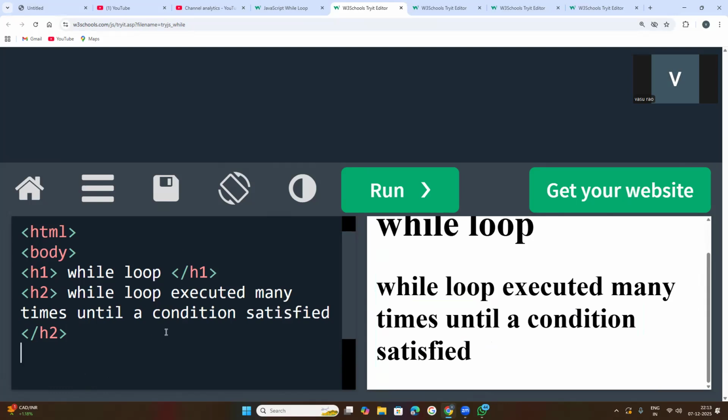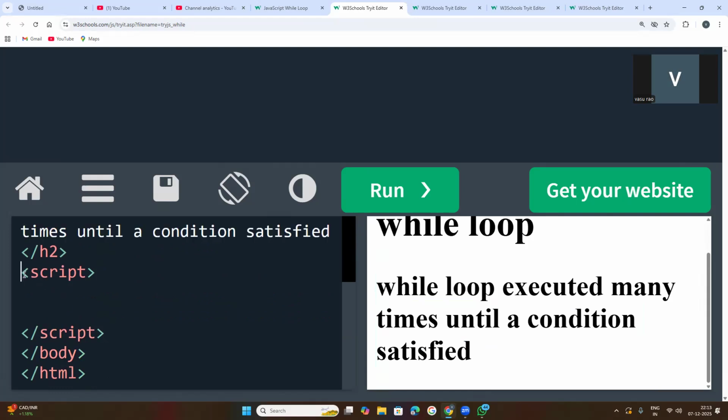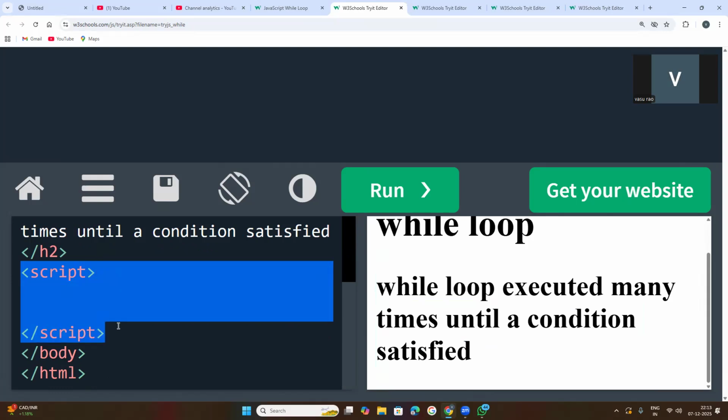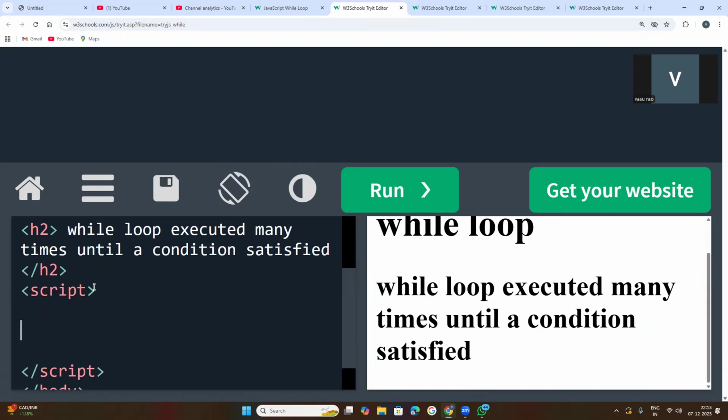Now come down. I told you that JavaScript code will be kept inside the script start tag and script end tag. This is called the script element. Inside this, we need to create the while loop.